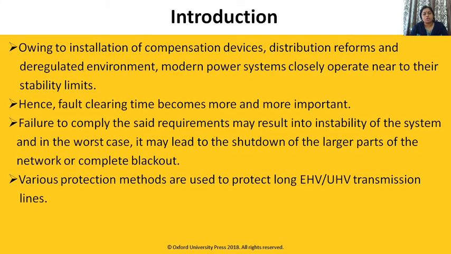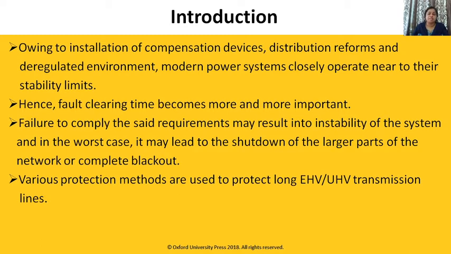Owing to the installation of compensation devices, distribution reforms and deregulated environment, modern power systems operate close to their stability limits. Hence, fault clearing times become more and more important. Failure to comply with this requirement may result in instability of the system, and in the worst case it may lead to shutdown of larger parts of the network or complete blackout. Various protection methods are used to protect EHV and UHV transmission lines.